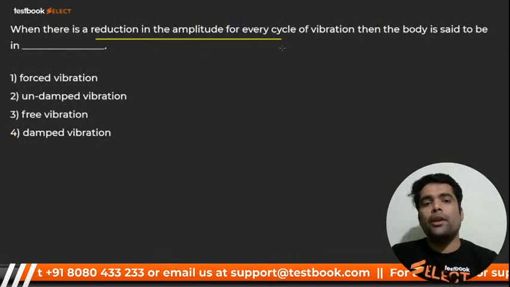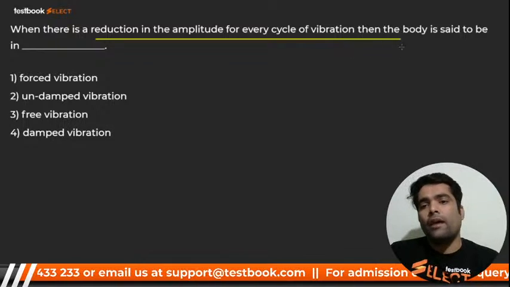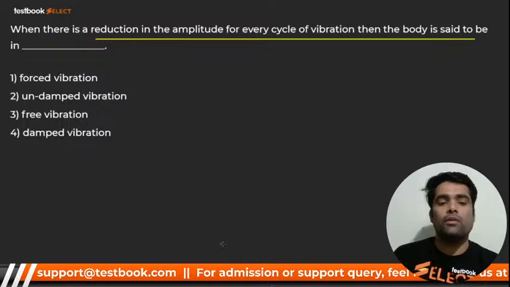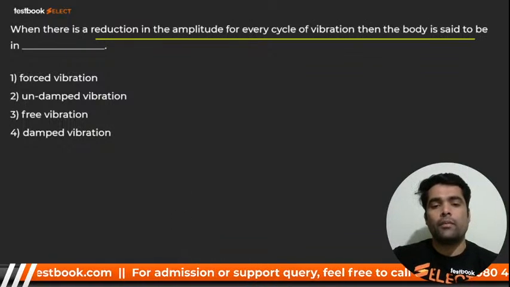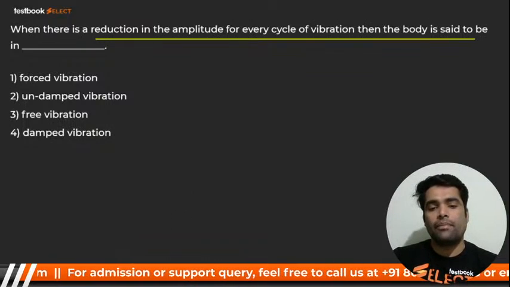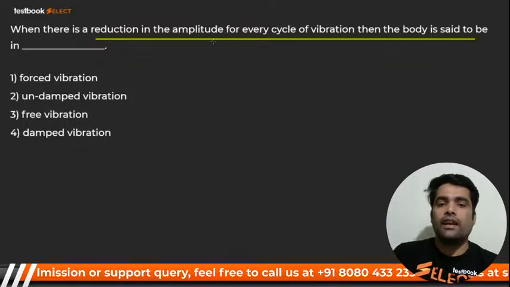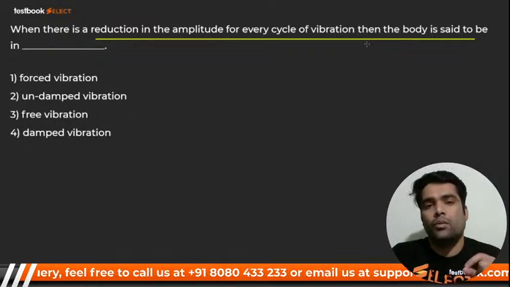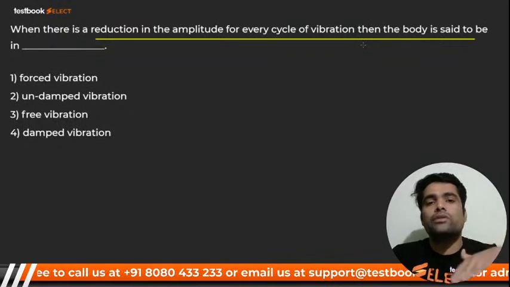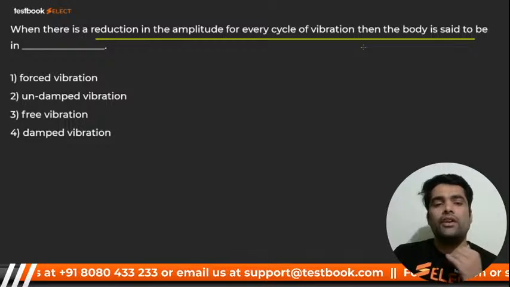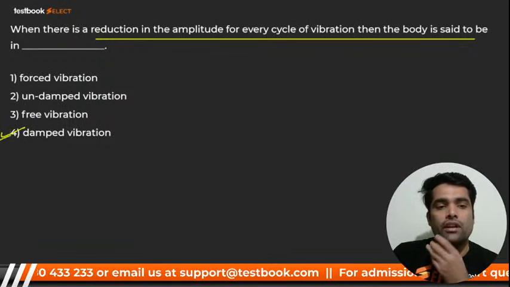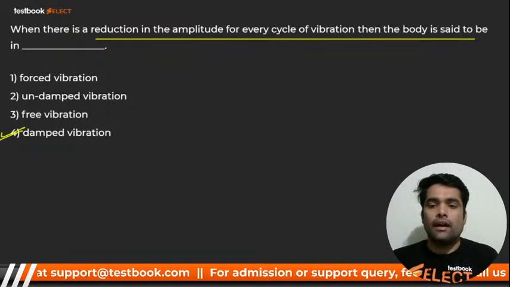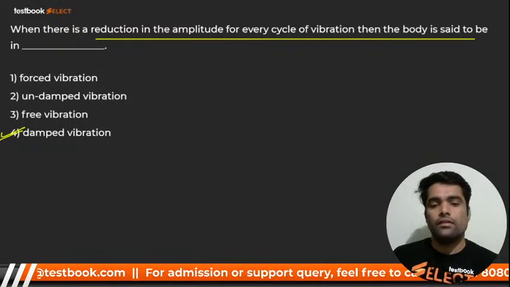When there is a reduction in amplitude for every cycle of vibration, then the body is said to be damped or undamped? It should be none other than damped. Because the amplitude for every cycle of vibration is reducing, it should be none other than damped vibration. Number 4. I hope you got it. Very good, Rahul ji.